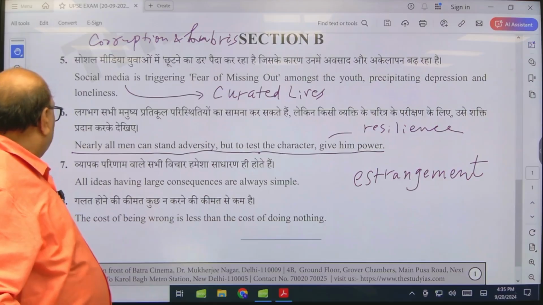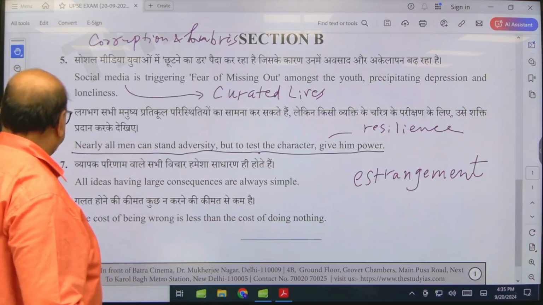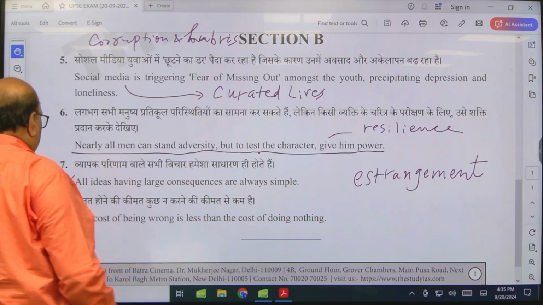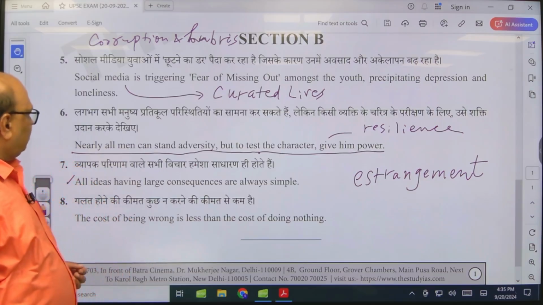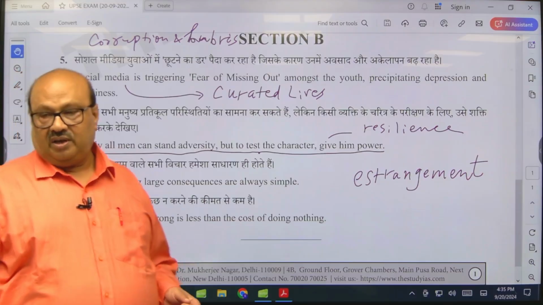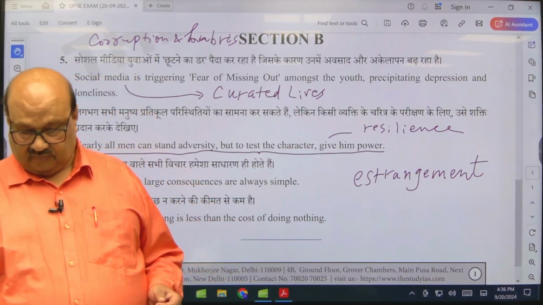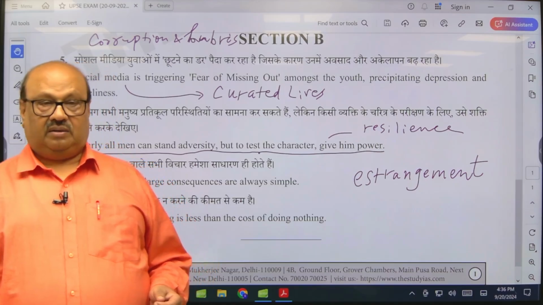We now move to the other one, this one. All ideas having large consequences are always simple. Okay.